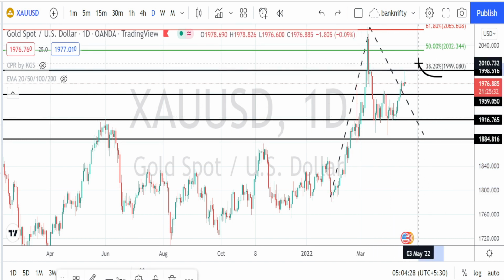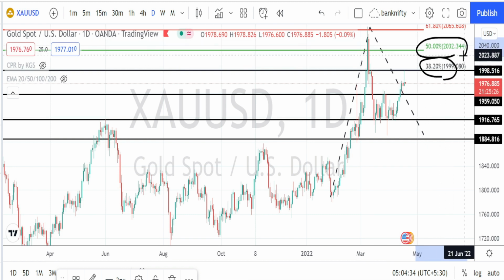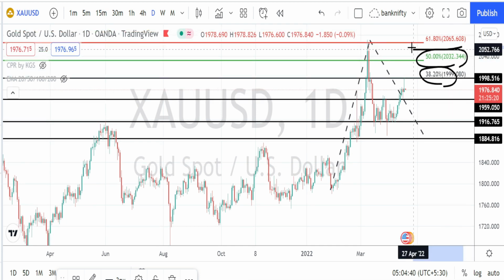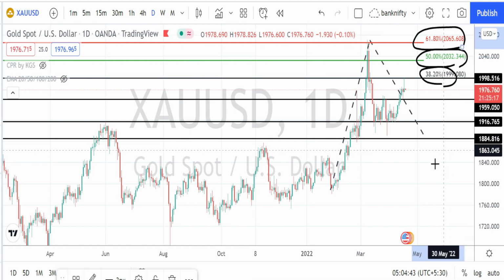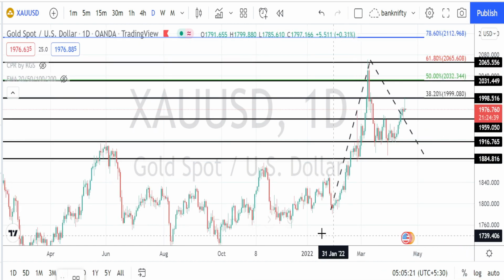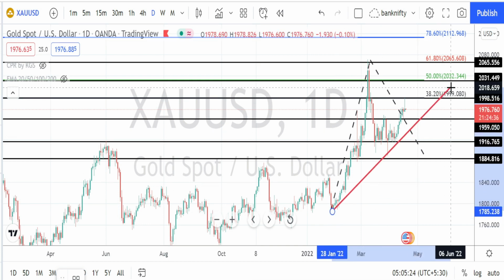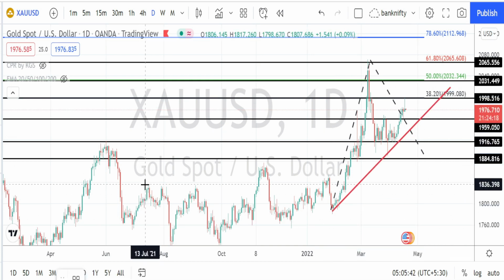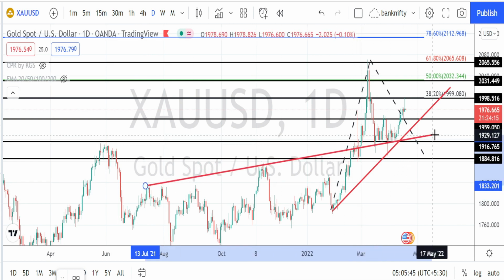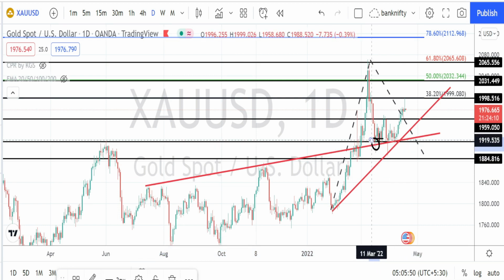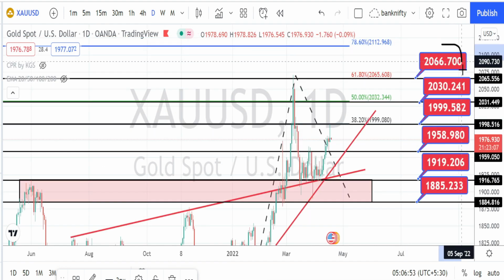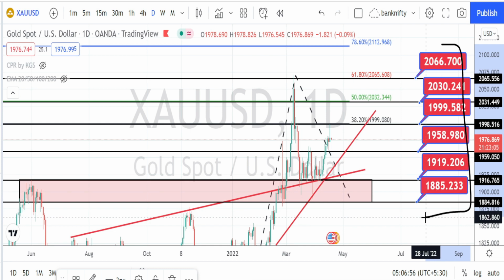So if the price action breaks this resistance level of 2000, next level of resistance is going to be around 2032. And if the price action breaks this resistance level, next level of resistance is going to be around 2065. And when we draw a trend line and check the current trend of the market, it is still in a very nice bullish trend. And on the upside also, I am drawing a resistance line. We can clearly notice that the price action has taken support on this support line and bounced back on the bullish trend reversal. These are all going to be the levels for the price action in daily time frame.